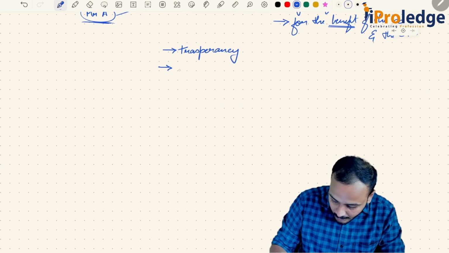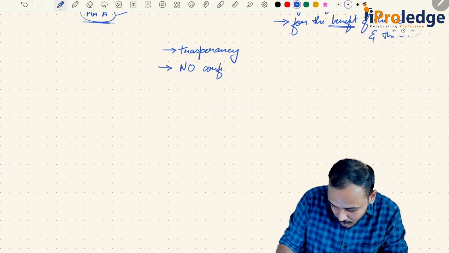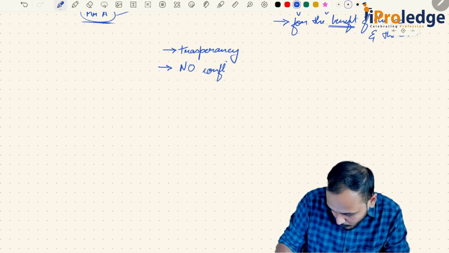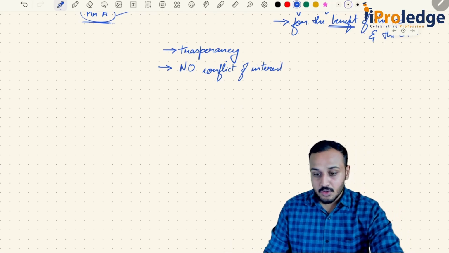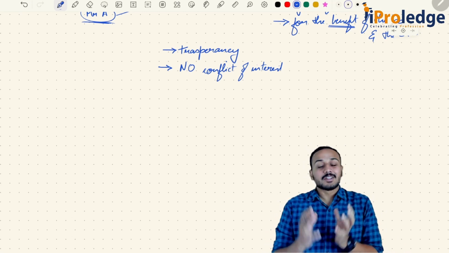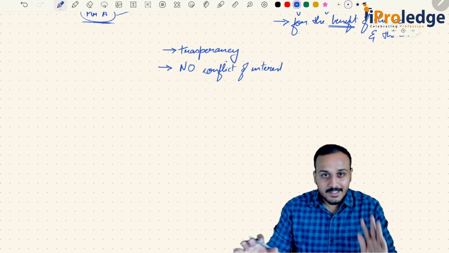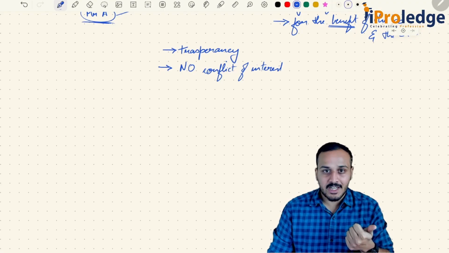Second, to ensure that there is no conflict of interest. These are the two things, and this is the main purpose of why we have section 184. Is it clear? Broadly and in the simplest form, there are only two purposes. One is to ensure transparency.